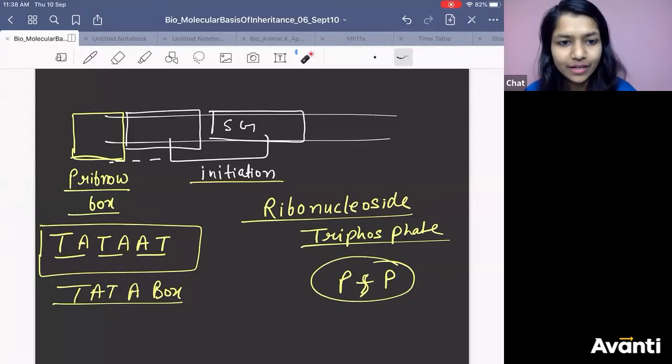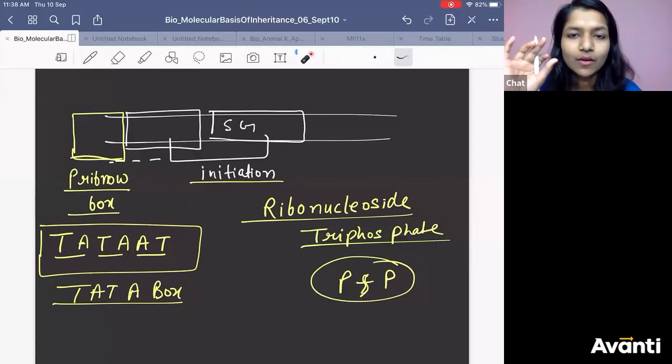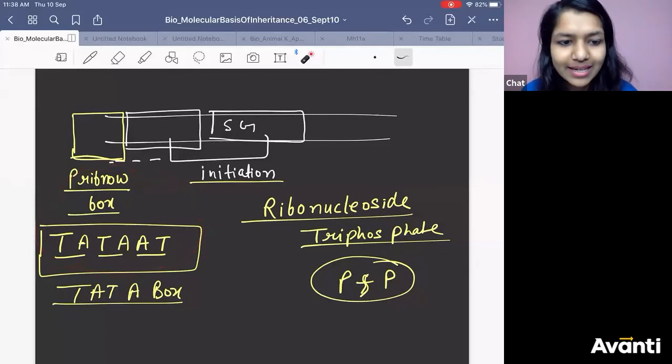So, how is the initiation process taking place? Sigma factor is binding with the promoter site. Where exactly? How is it able to recognize it? This Pribnow box. What is the sequence which sigma factor is going to recognize? Pribnow box in case of prokaryote. The two phosphates will be used in giving the energy, Atharv. How did we use it in DNA formation?